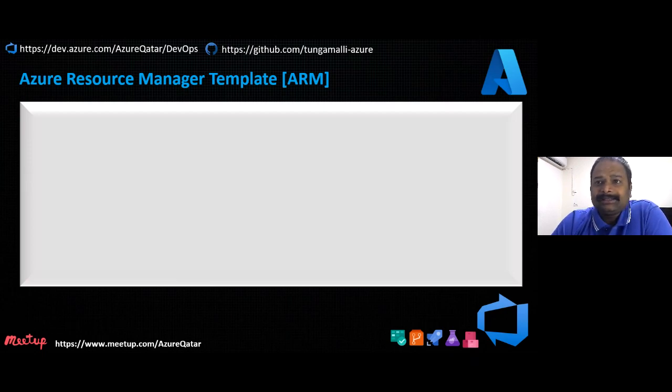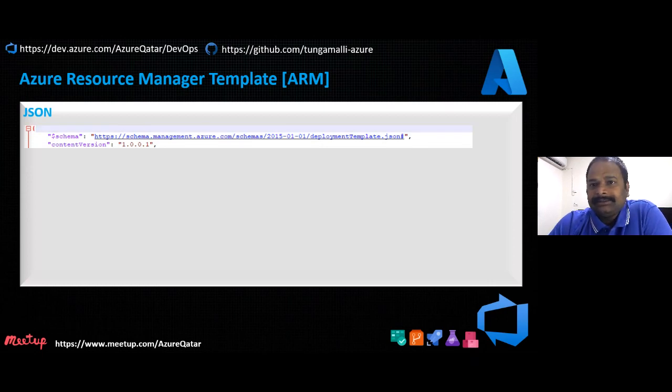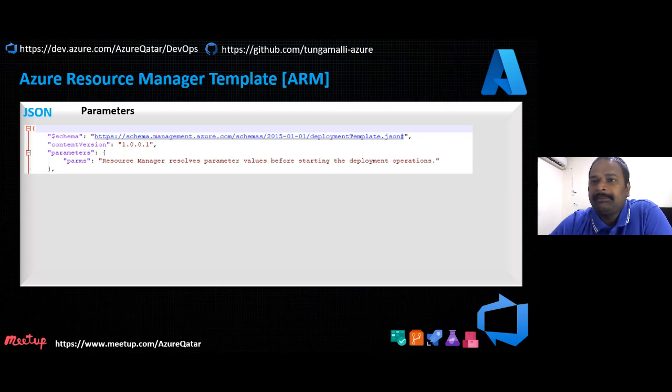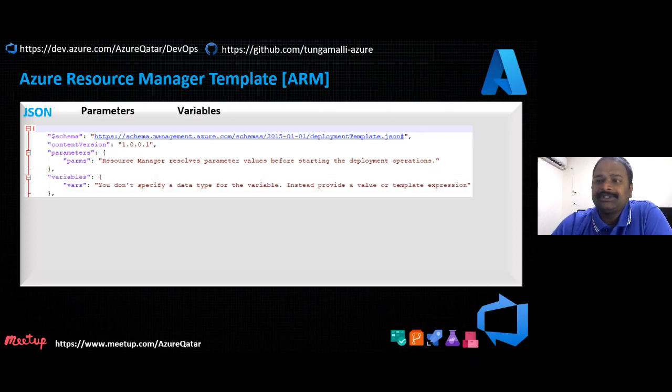Okay, let's get into a little more detail about the ARM template. As I said, it's in JSON format, strict JSON. What does an ARM template consist of? It has parameters. Parameters are nothing but values, the values which we are going to deploy. And when it comes to variables, variables are the inputs. For example, when we are creating a VM, there is an existing network which you will be using. Those are called variables.